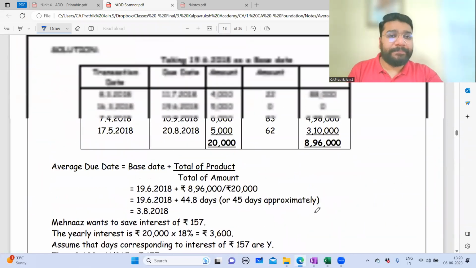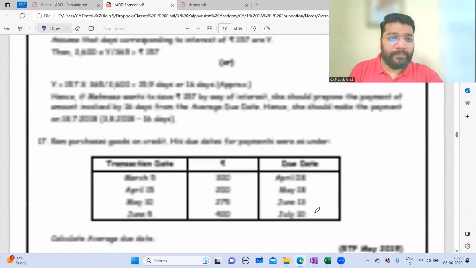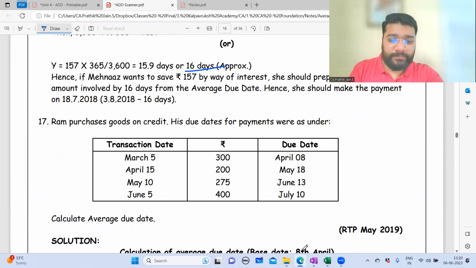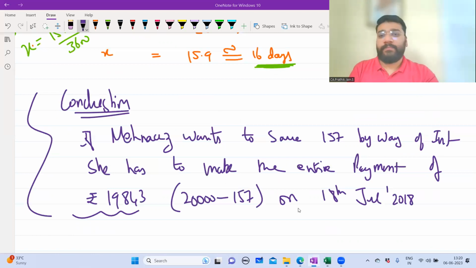16th question, interesting. So can I just copy down the conclusion? Sorry? I want to copy down the conclusion. Yes. Yes, sir. Done.